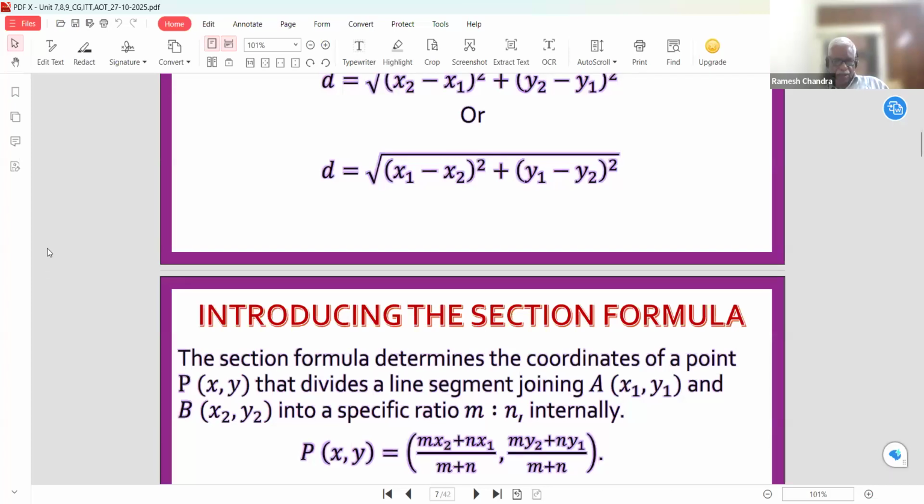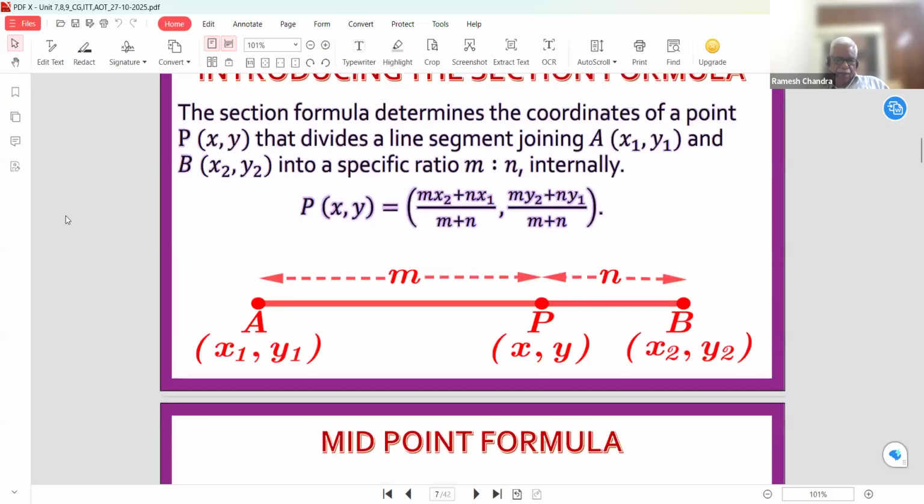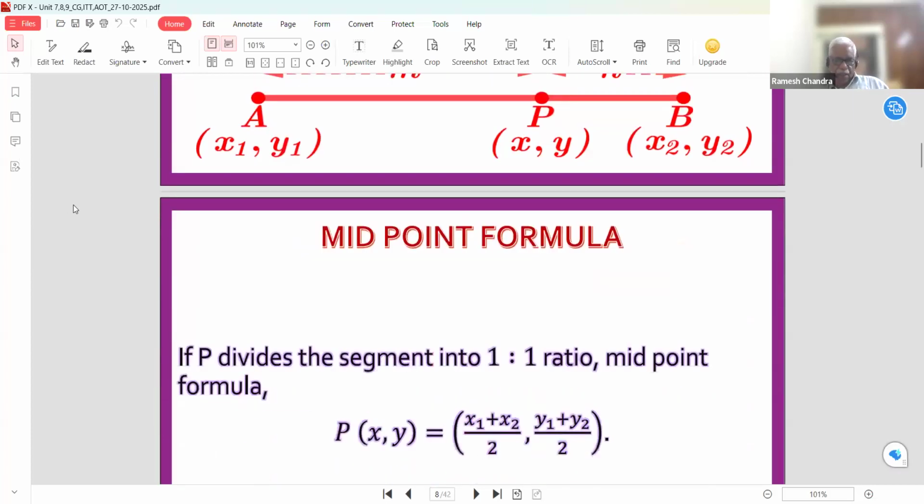It is given in your textbook. Here, the point P divides the line segment AB in the ratio m is to n, and this formula is derived in a very easy way. The midpoint formula also follows: when the ratio m to n is equal to 1 to 1, then we can get the formula of the midpoint through the internal section formula.